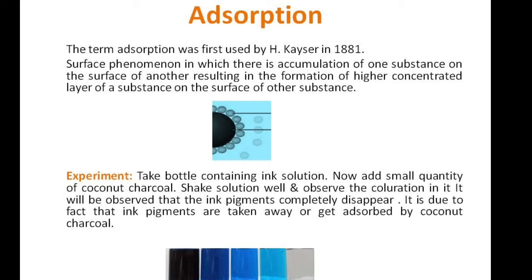Now this is an experiment. In this experiment, take a bottle containing ink solution and add a small amount of coconut charcoal. See here, it will appear like this. After some time, the color in the bottle becomes fainter and fainter, and after some time, it disappears. That is due to the fact that ink pigments are taken away or get adsorbed by coconut charcoal.